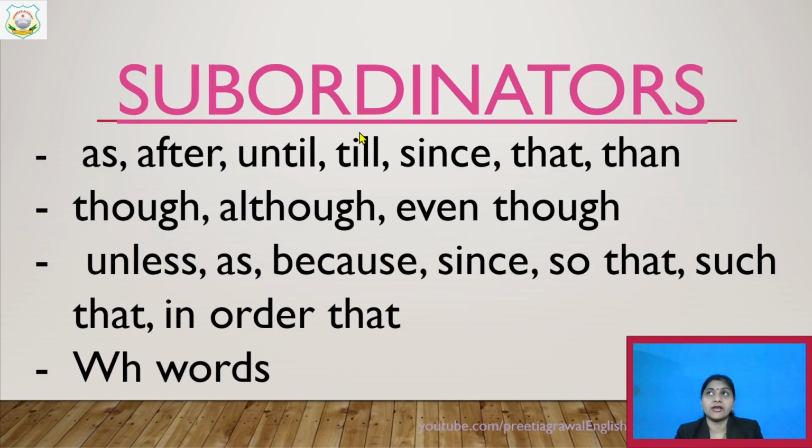Now see, subordinators. Subordinators means this is the list of conjunctions which you can use while making your complex sentence. So subordinators: as, after, until, till, since, that, than, though, although, even though. This is your though family, which means you can use though, although, or even though, any one. You can use unless, as, because, since, so that, such that, in order that.